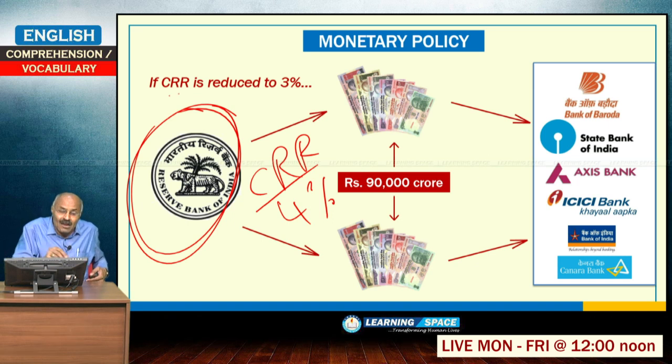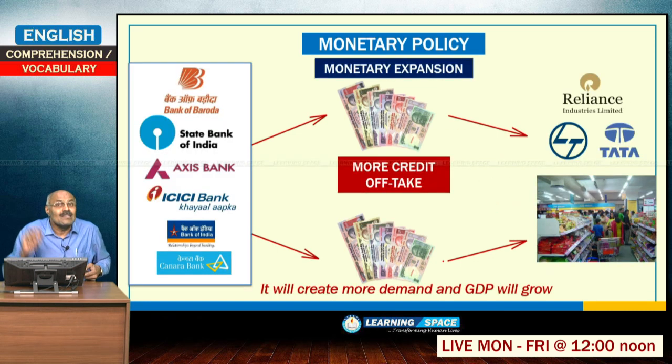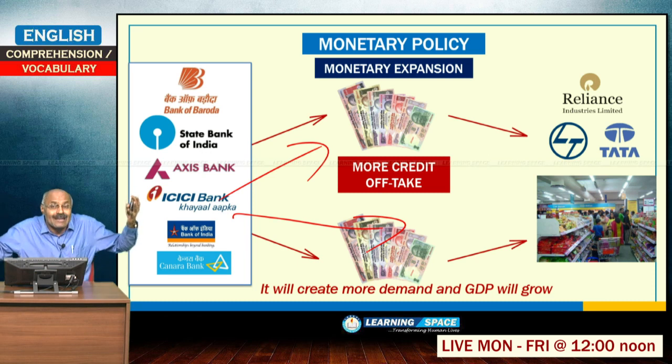So, let us assume CRR is reduced to 3%. When CRR is reduced to 3%, what will happen? 90,000 crores of rupees will flow from the Reserve Bank of India into the banking system. When CRR is reduced, I am talking about monetary expansion. If you understand this clearly, then you will understand the easy money policies of advanced countries. Around 90,000 crores of rupees will flow into the banking system. Subsequently, from the banking system, the firms will borrow and growth will take place.